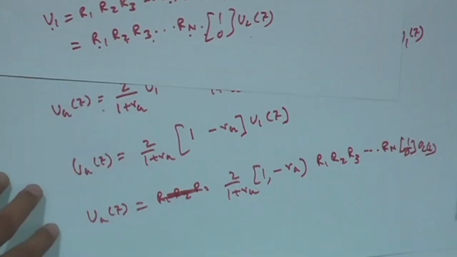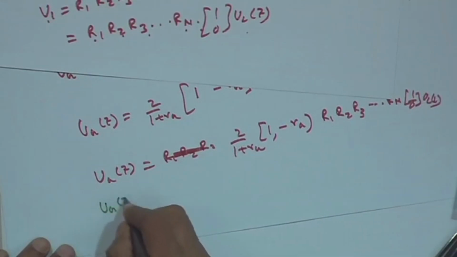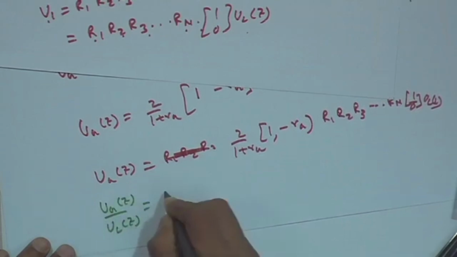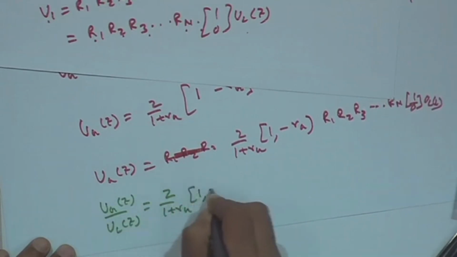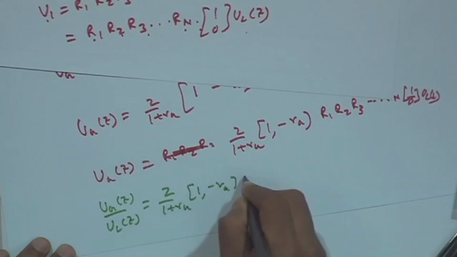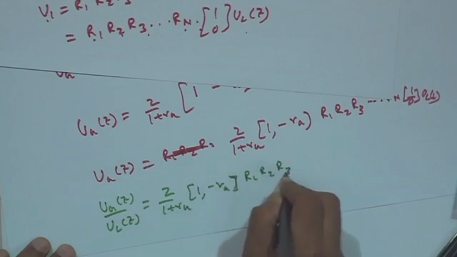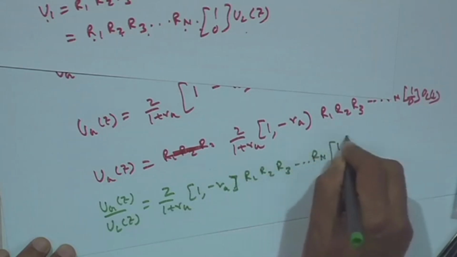Now I get u g z divided by u L z is equal to 2 by 1 plus r g [1 minus r g] r 1, r 2, r 3 dot dot dot r n into [1 0].